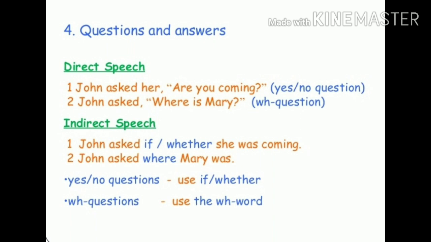John asked if or whether she was coming. Children, understand the questions which begin with helping verbs like is, am, are, was, were, etc. Their conjunction if or whether is used after omission of inverted commas. Whereas in WH questions, John asked where Mary was. See, no conjunction is used. In WH questions, we do not use any conjunction.